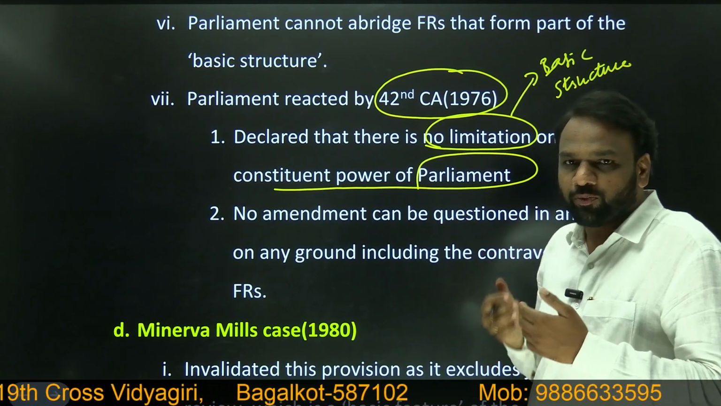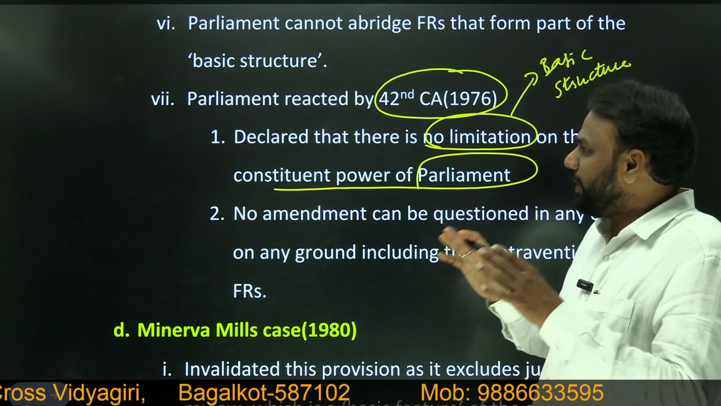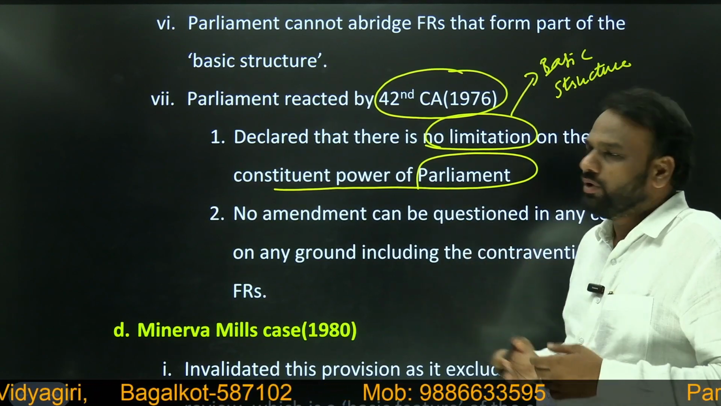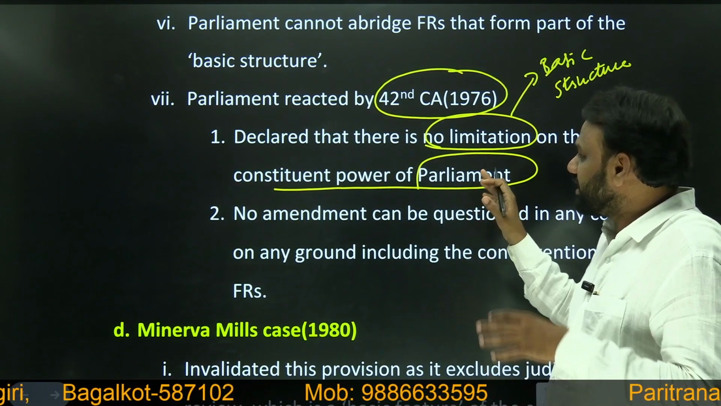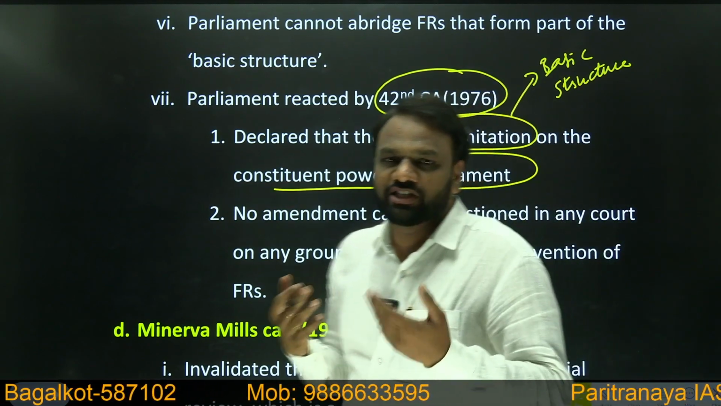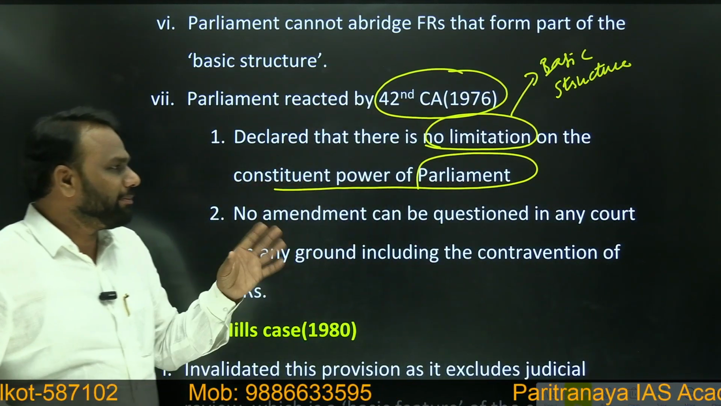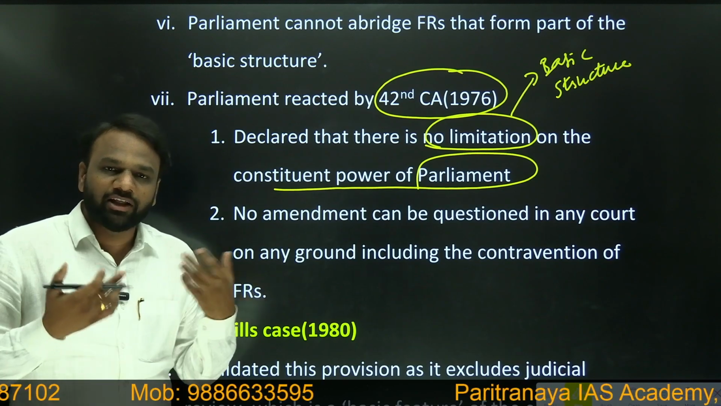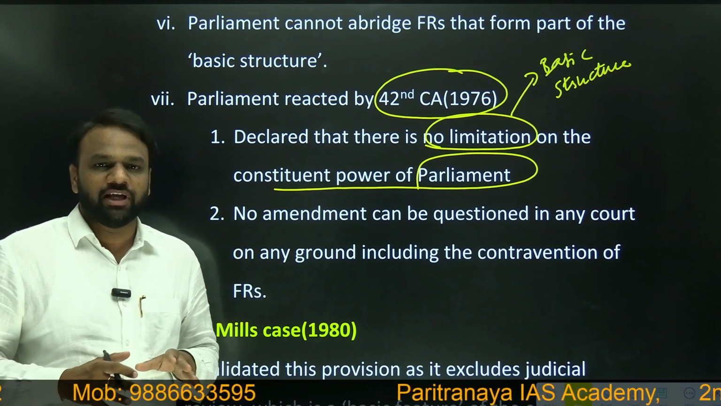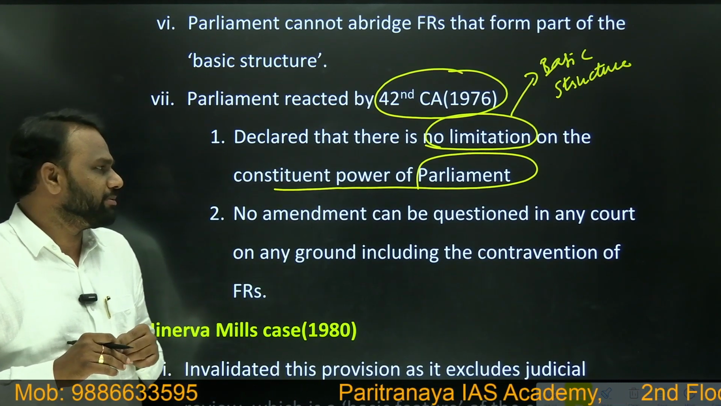So in order to respond to the Supreme Court's decision, Parliament brought a new constitutional amendment and said that there is no limitation on the constituent power of Parliament. It means Parliament can amend the Constitution as per its wishes. There is no limitation on it.